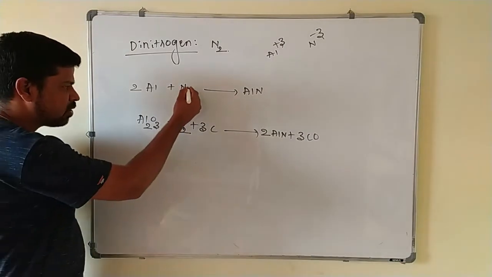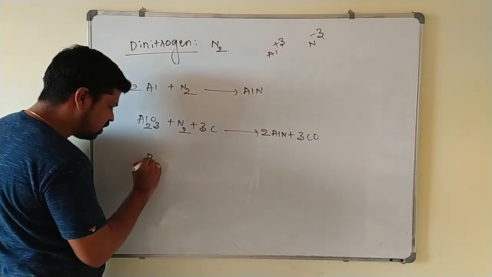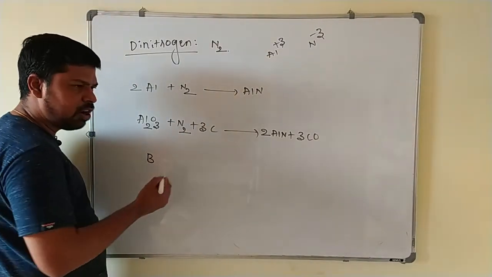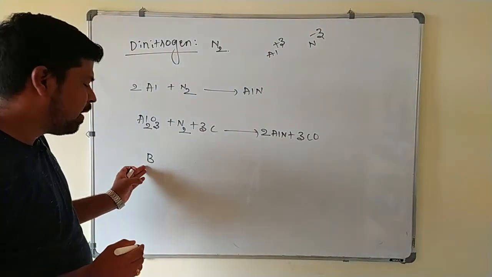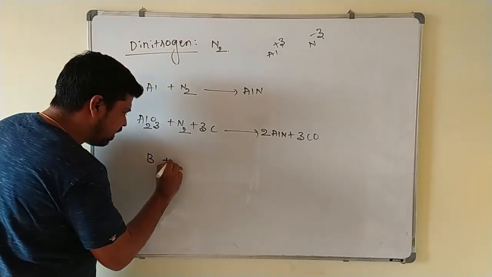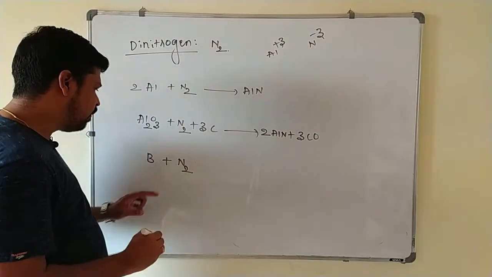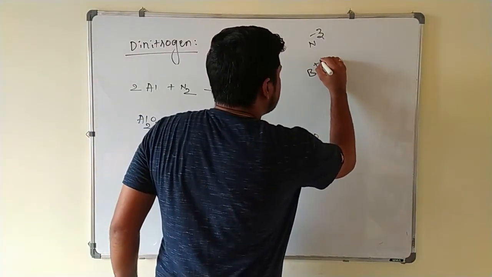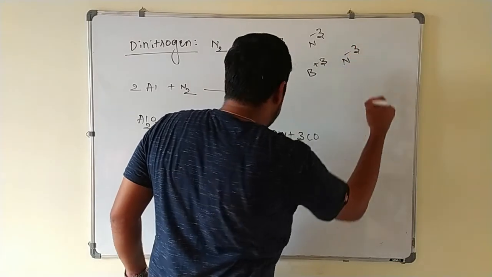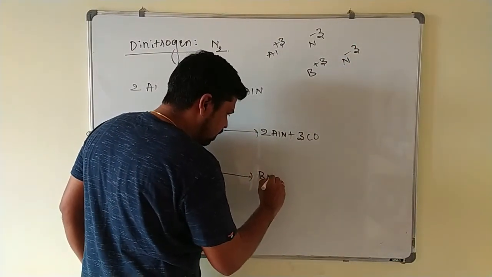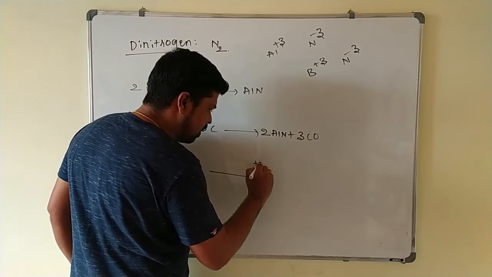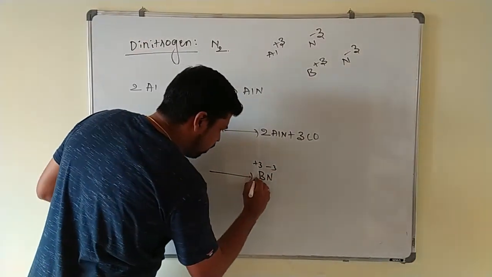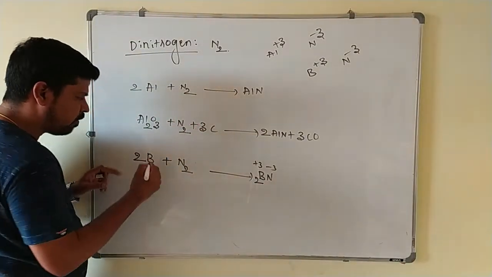Next, you can take the reaction of N2 with the non-metal. I will take it as boron. Boron, already we know that it acts as a metal as well as non-metal. So we will take N2 with boron. Again, what you will get here? Boron is plus 3, and nitrogen is minus 3. What will be formed here? BN. This is boron nitride. This is plus 3 and this is minus 3. Boron nitride is formed. This is 2 times of nitrogen. You take 2 times. Here 2 times of boron.